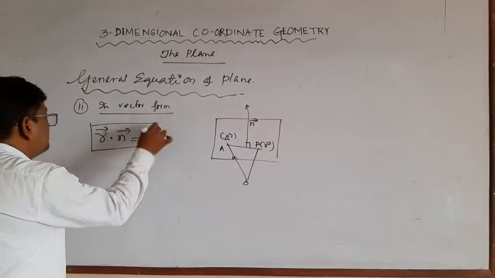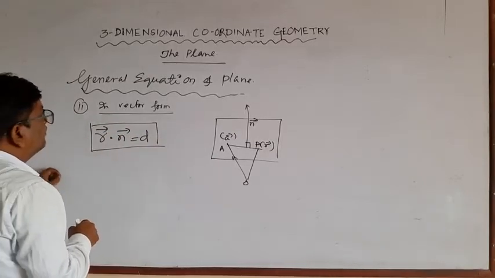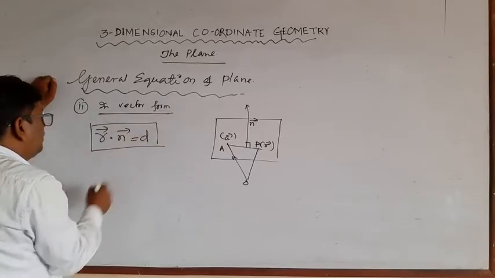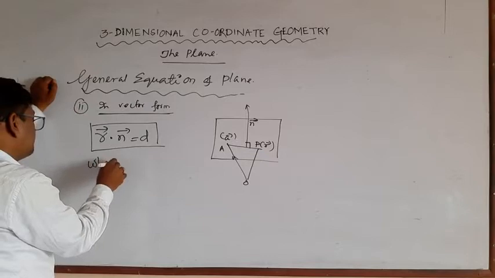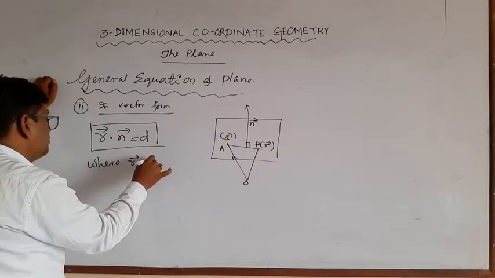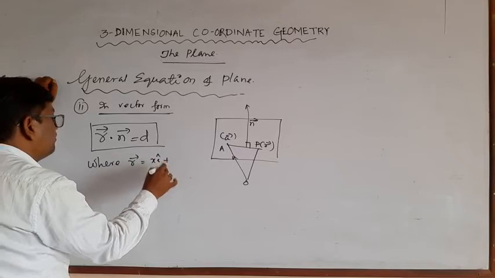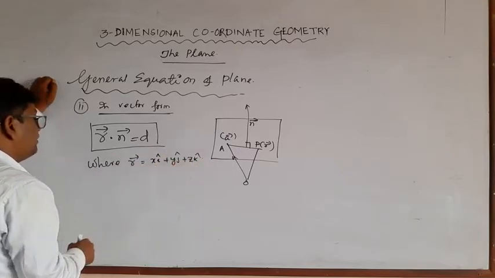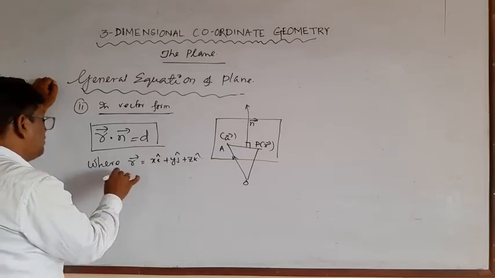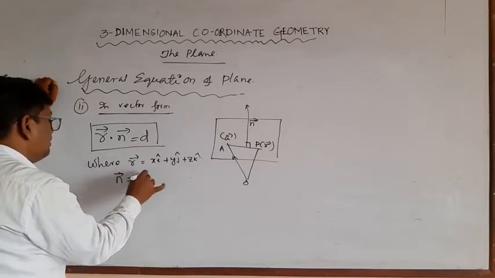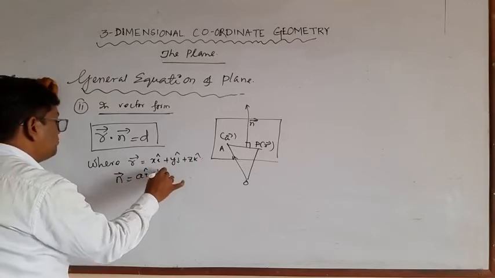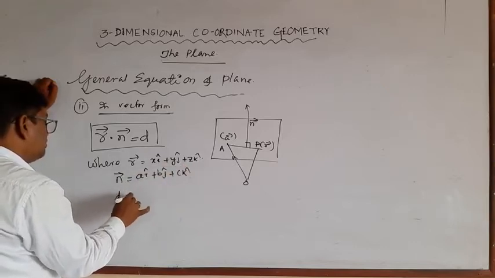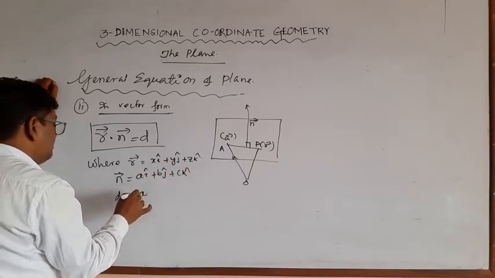This is the general form of the equation of plane in vector form, where r is equal to x i cap plus y j cap plus z k cap, and normal n vector equal to a i cap plus b j cap plus c k cap, and d is equal to what?